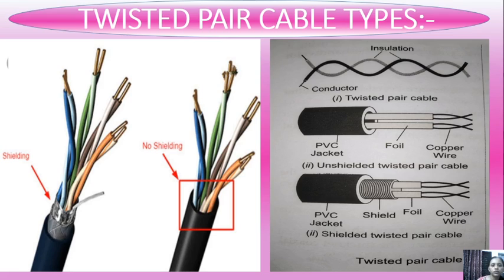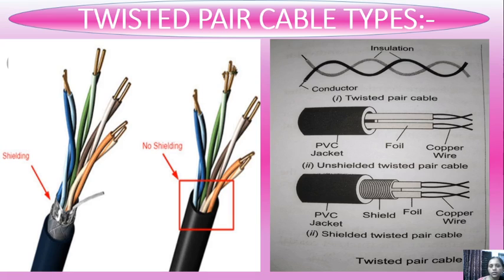Again two images are here. Actually both are showing the same meaning, shielding and no shielding, shielded and not shielded. In the first image you can see the two wires, the first one showing shielding and the second one no shielding. And in the second image, on the right side, you can see first twisted pair cable.